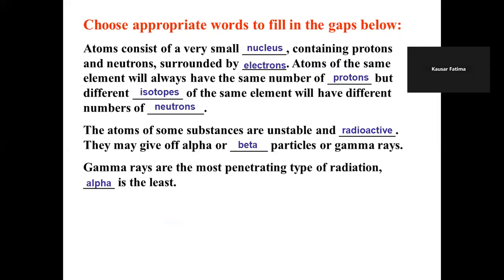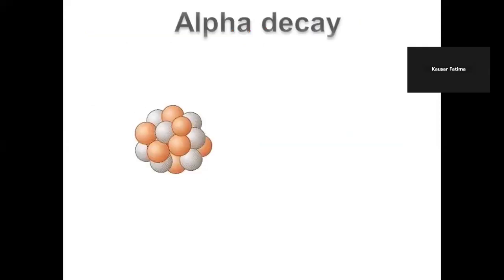Alpha is the least penetrating. We have just seen alpha can be stopped by paper, but to stop gamma, we have to use a lead sheet or concrete. Here, alpha decay. What happens when an alpha particle is emitted out of a nucleus? A very heavy nucleus, which has so many protons and neutrons, will undergo this alpha decay.